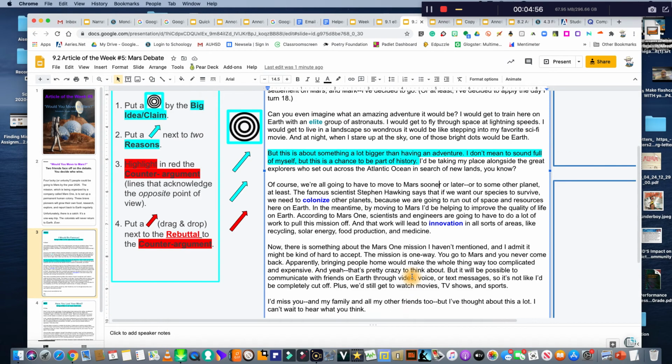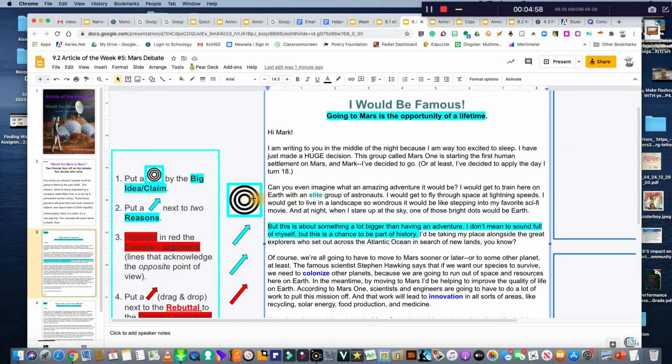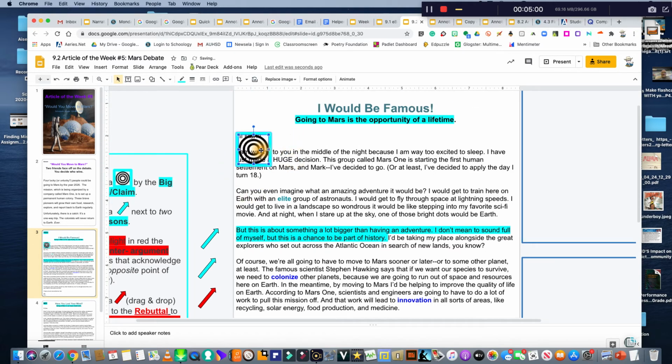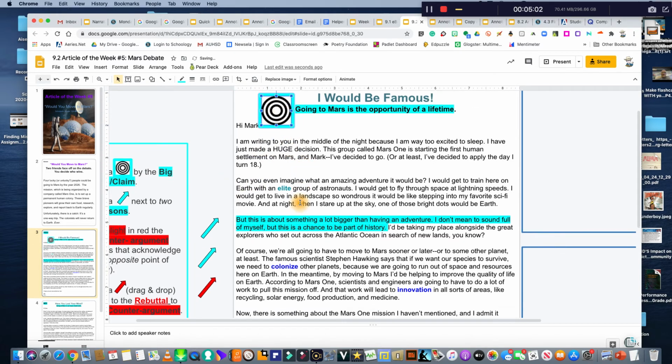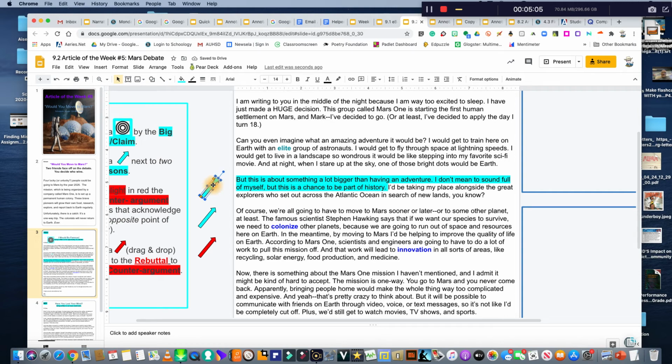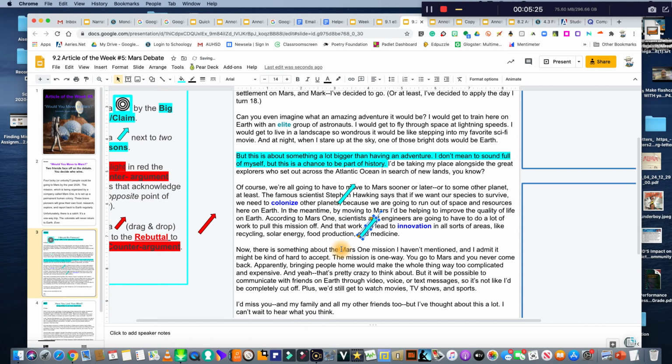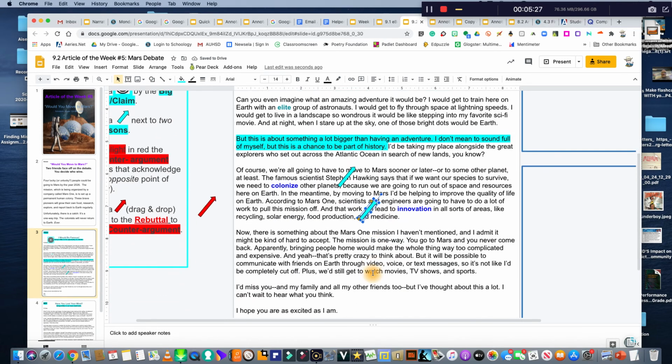So as we read this, there are some clear places we could mark. Let's say we thought this was the big idea: going to Mars is the opportunity of a lifetime. There are all kinds of areas that give reasons why. She says it's like a movie, so I'm going to put that there. It'd be like an adventure, lightning speed, and like her favorite sci-fi. Or if you like this reason here, Stephen Hawking says we've got to move anyway. And then also, it's going to lead to some innovations that'll help all humanity when we go, because they're going to prepare for this trip and create new things.